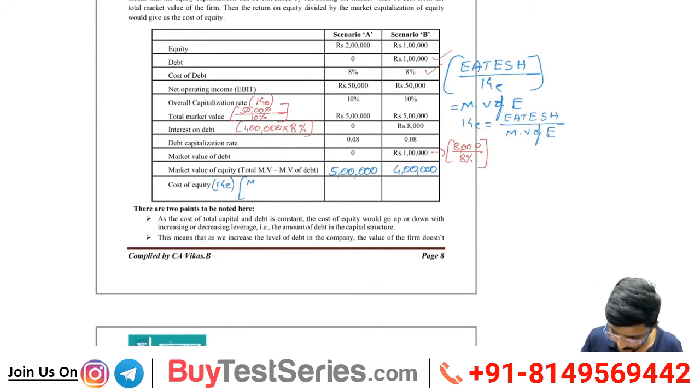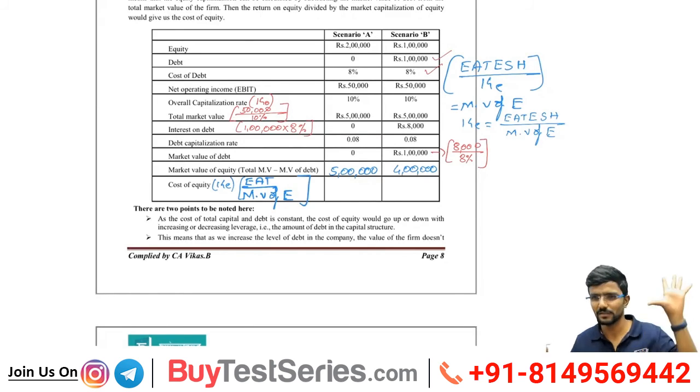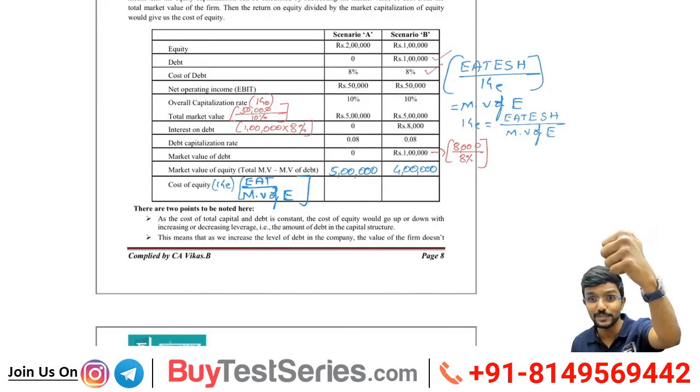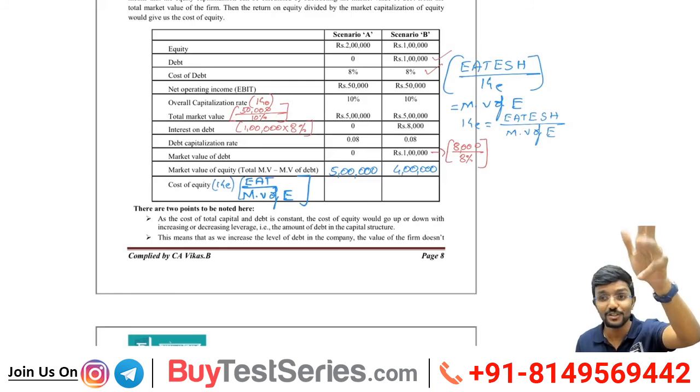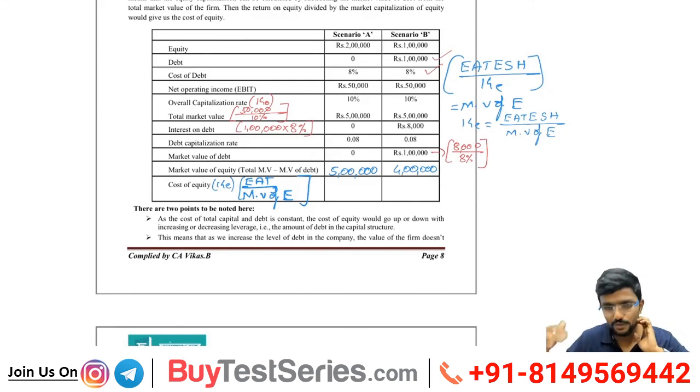So here, what is the formula? Earnings available, or whatever name you use, net operating income, then interest on debt. We have not calculated that. We can write earnings after tax also, or earnings available to equity, because there is no preference dividend here, divided by market value of equity. Don't get used to only one figure. Earnings available to equity shareholders is also called PAT if there is no preference dividend. It is also called EAT. So you should get used to other names also.